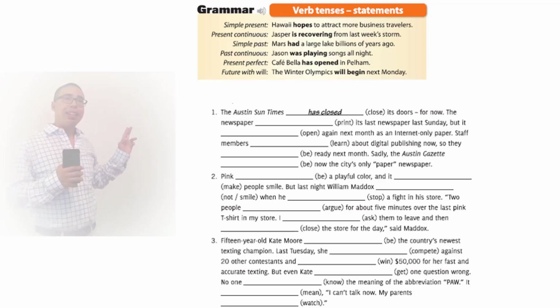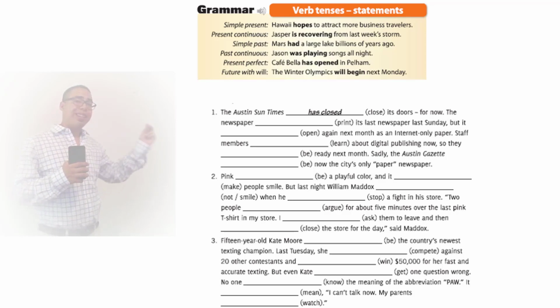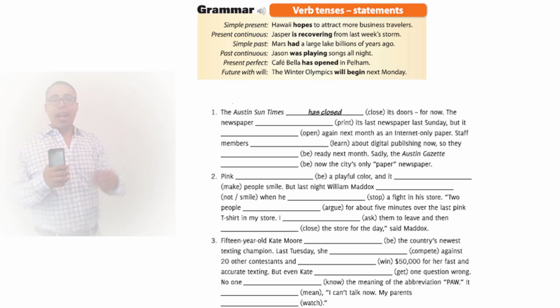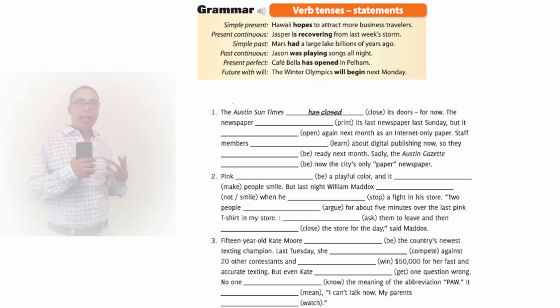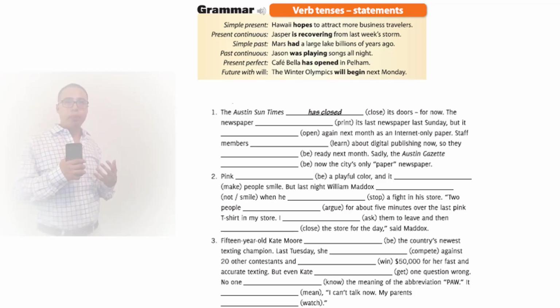Now, present perfect. Cafe Bella has opened in Pelham. Right? So it's present, it's a perfect form. Okay? The auxiliary is has. Opened. Okay, the verb is open, but it has an ed at the end. So it has opened right now. Right? Cafe Bella has opened in Pelham.